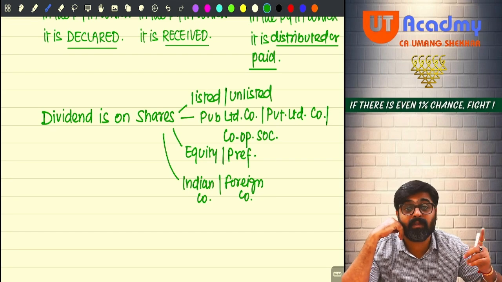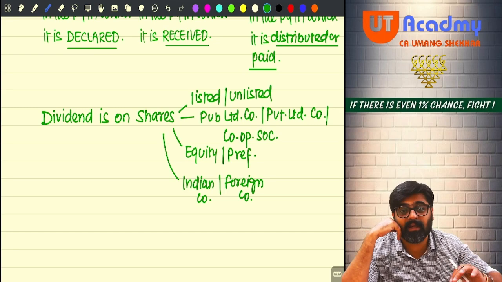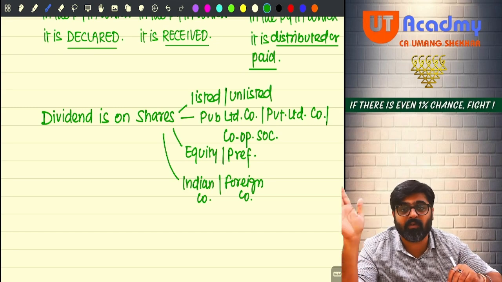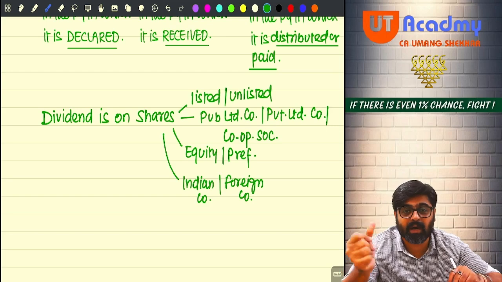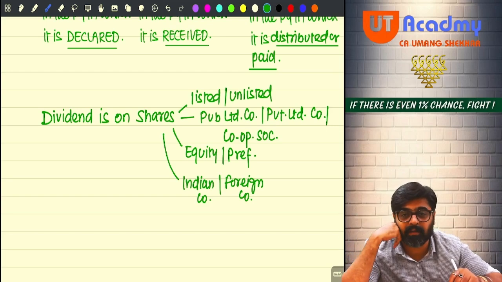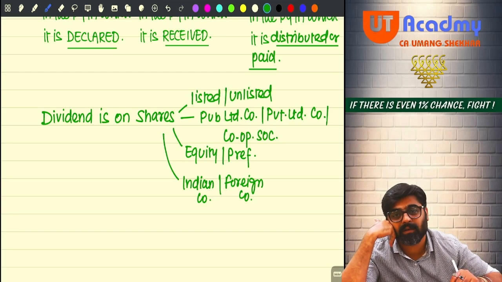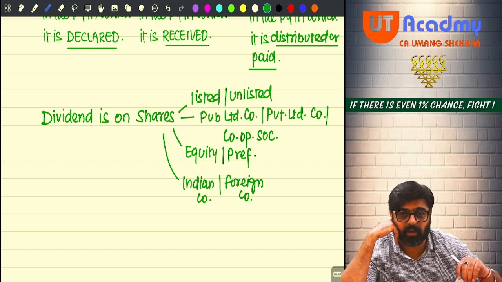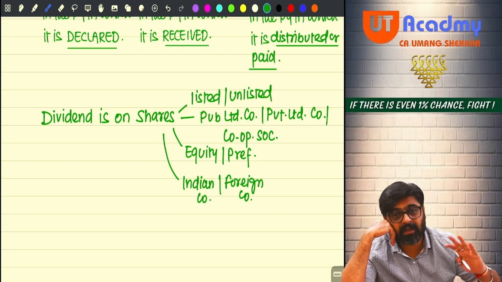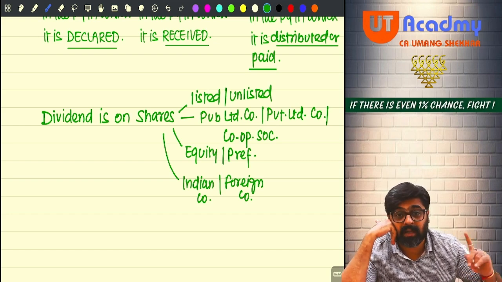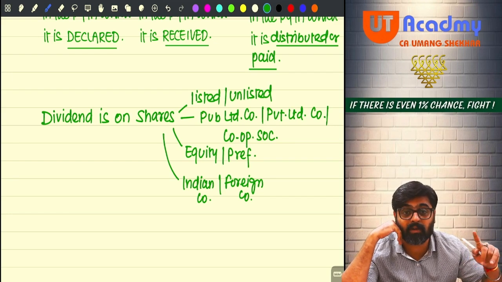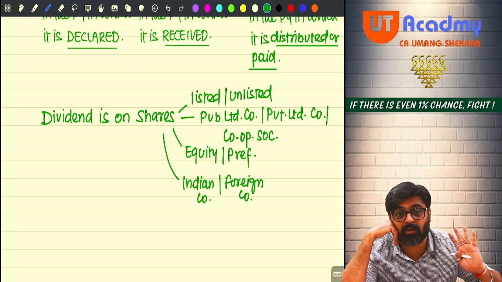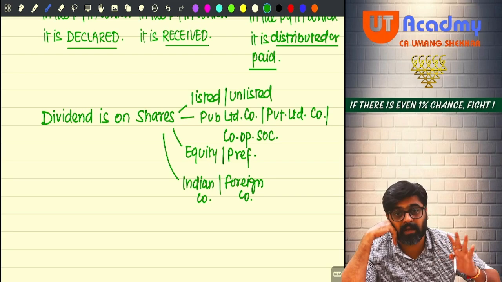But the dividend on shares you are receiving in India becomes Indian income, irrespective of your residential status, ROR, RNOR, NR. It will be taxable in India. Hello, sir. But what if the shares are of a foreign company, meaning the dividend accrues outside India, and is also received outside India? In that case, it will be your foreign income. Part A or Part B? Part B foreign income. Tick, cross, cross. It will be taxable only if you are ROR. But where will it be taxable? Under the head IFOS.